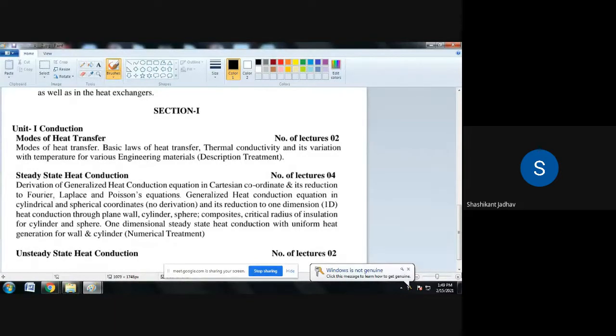What is meant by sigma? Sigma is the Stefan Boltzmann constant. Can anyone tell me the value of the Stefan Boltzmann constant? That value is 5.67 into 10 raised to minus 8 watt per meter square Kelvin raised to 4.